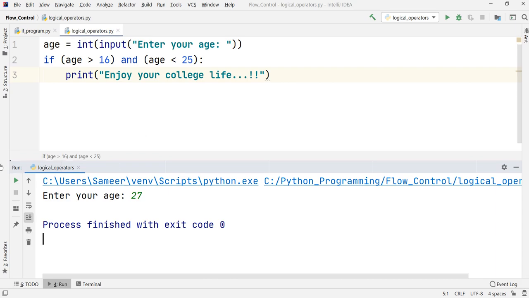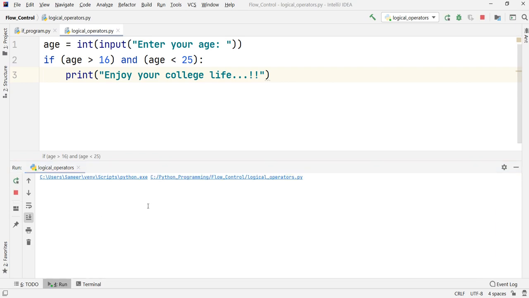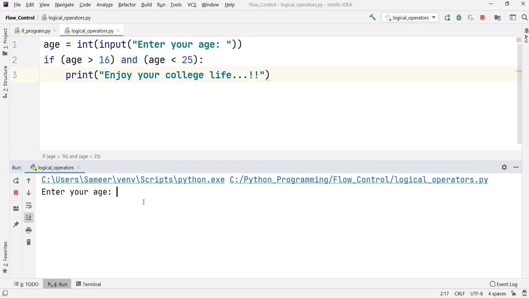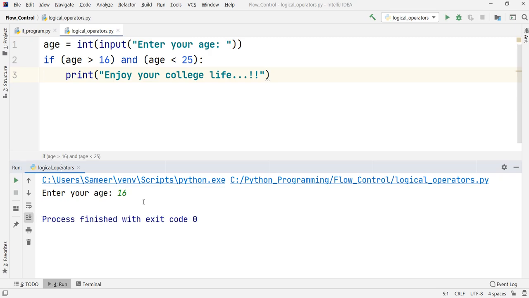And one more thing that you'll have to be very careful about, because of the condition that we have set. I just run this code again and I want you to tell me what will be the output of this. Suppose if I put 16 here. I want you to pause the video and try to guess what will be the output of this code. Okay, so if you have guessed it, let us just see what happens. Nothing prints out. The reason here is that we have used the greater than operator here. Greater than operator means it will check whether the value is greater than 16. So 16 doesn't come under greater than 16. That is why it has not printed anything.